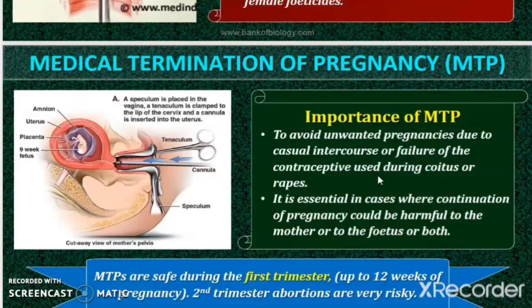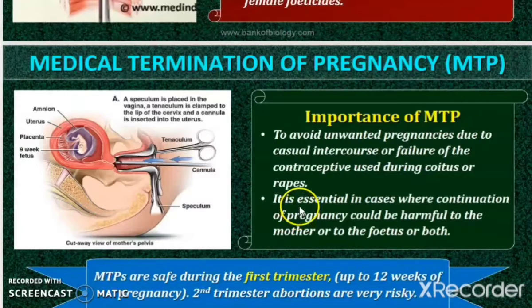So the couples have to visit a doctor and take the help of the doctor, and it is a medical thing, right? So it has to be done under a proper doctor's supervision. So they have to consult a doctor, and they can carry on with the procedure, right? So it is one reason for which the MTP can be used.